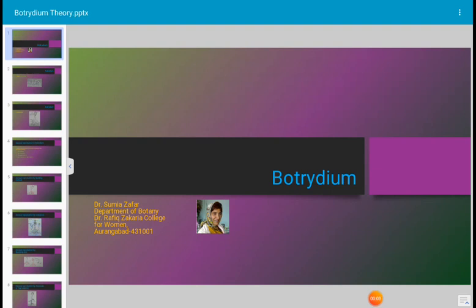Today's topic for discussion is Botrydium. Botrydium is an algal plant and it is a member of Xanthophyceae. The Xanthophyceae show comparatively less differentiation from Chlorophyceae.